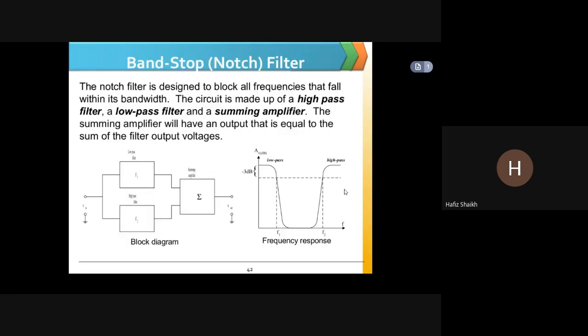The heat transfer takes place due to difference in temperature. Heat gets transferred from hot mass to cold. A notch filter, that is a band stop filter, is designed to block all frequencies within its bandwidth.